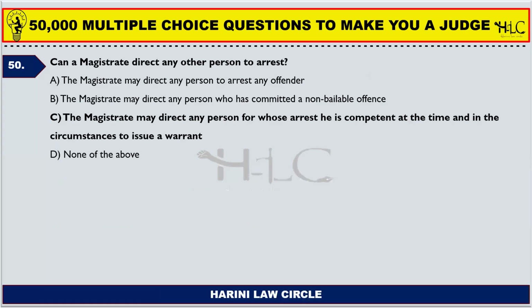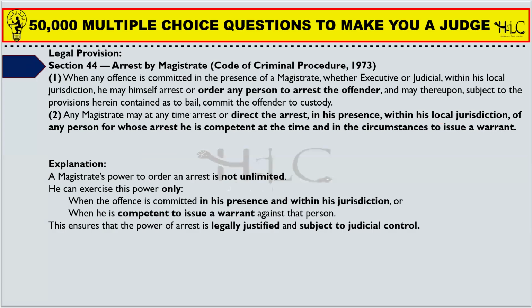Last question of this session. Can a magistrate direct any other person to arrest? The magistrate may direct any person for whose arrest he is competent at the time and in the circumstances to issue a warrant. Section 44 says what is an arrest by magistrate,